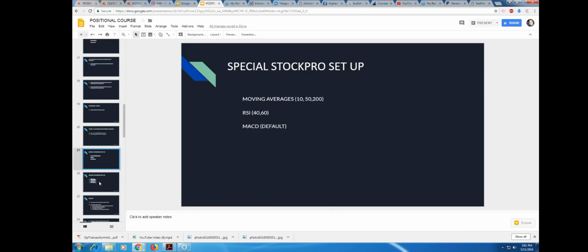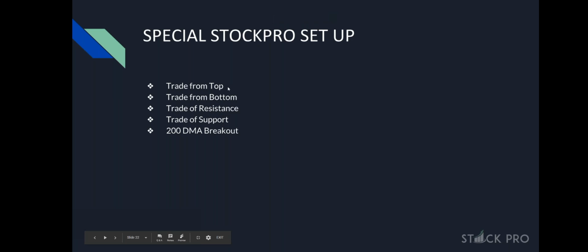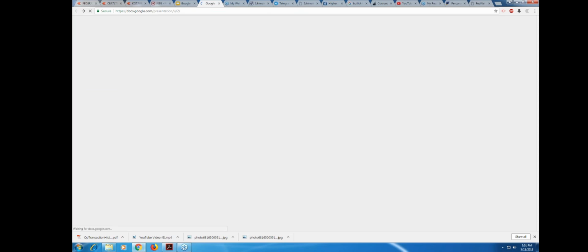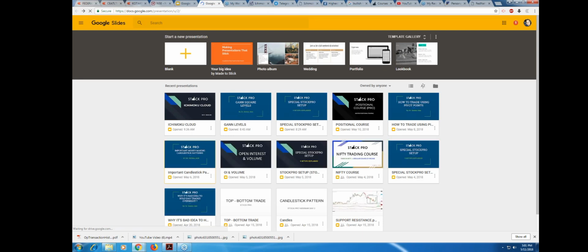So let's go to the next slide, and there are 5 trades that I have defined here. What are those? Trade from the top means a stock has gone up and up and up, and there's a well-defined top to it, and from there it is planning to come down. That's the trade from the top. Trade from the bottom, trade of resistance, trade of support, and trade of 200 EMA breakout, right? I will take you now to a slide where I have discussed all 5 of them one after the other in detail, right? So I'm going to take you to the 5 trading setups that I have, and I'm going to show you one after the other here.